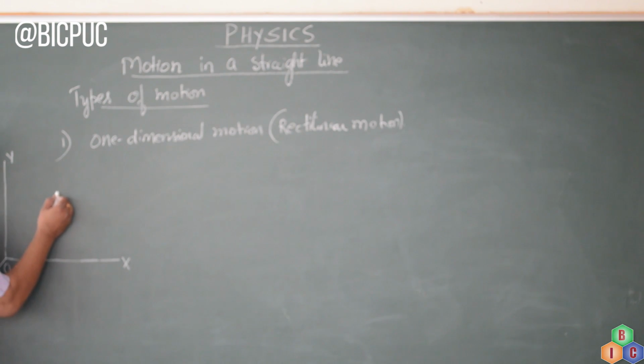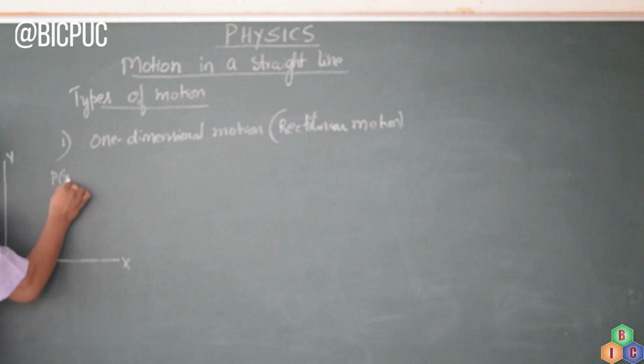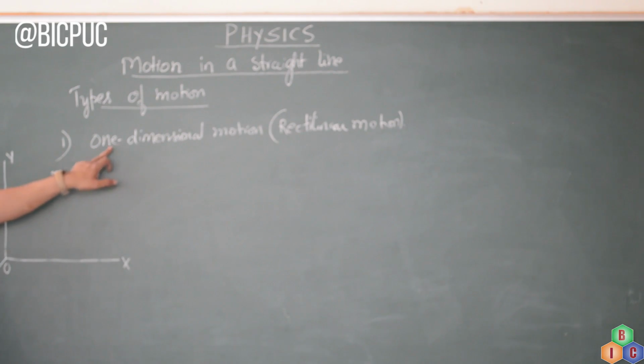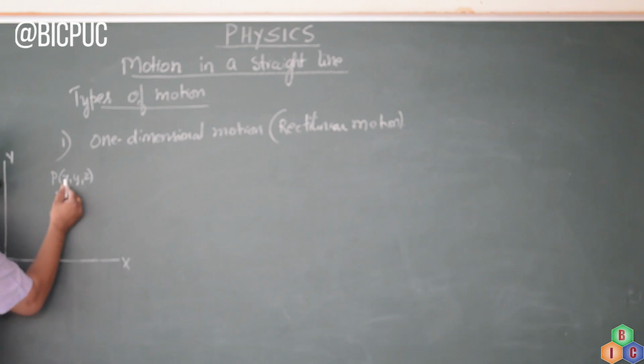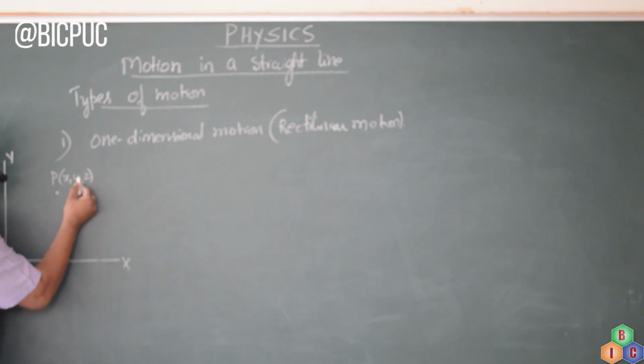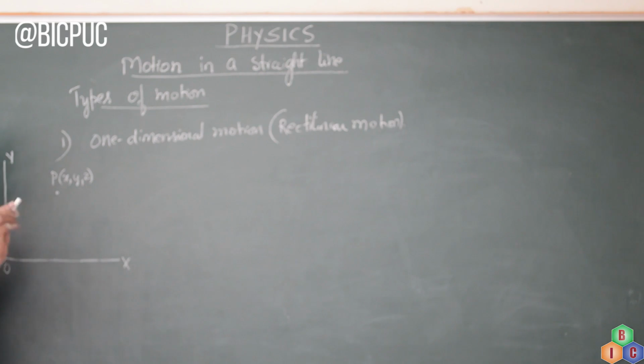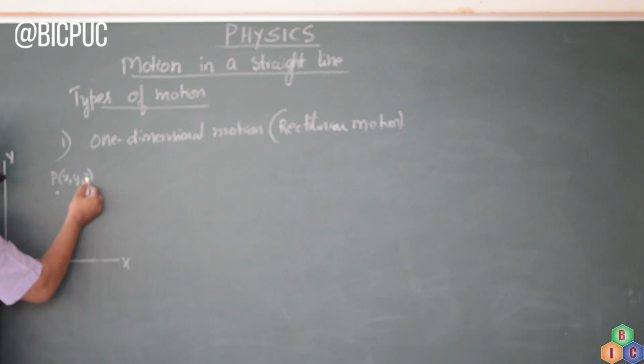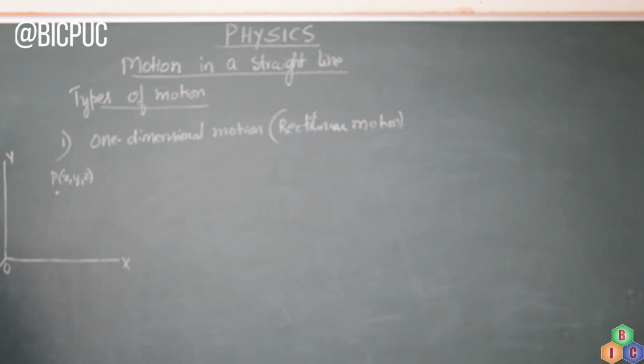For example, let me say this is the point P, having the coordinates x, y, z. If a body moves in one-dimensional motion, then only one of the 3 rectangular coordinates x, y, z will change with respect to time. It could be x changing, y and z constant, or y changing, x and z constant, or z changing, x and y constant.